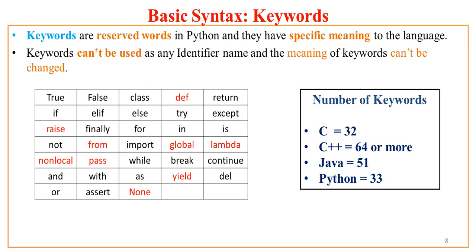Java supports 51 keywords and Python just 33. Can you imagine? With just 33 keywords, Python is dominating the programming world.